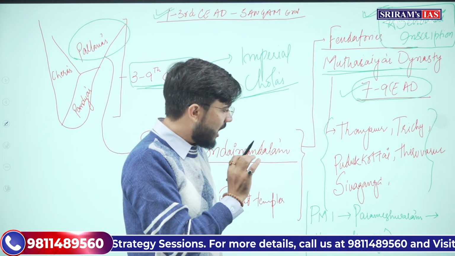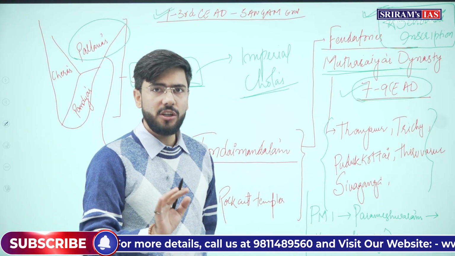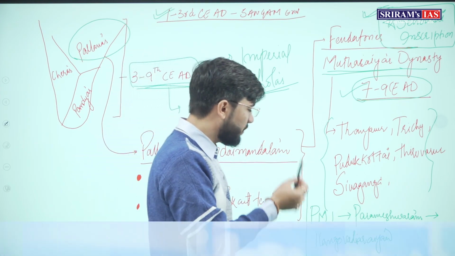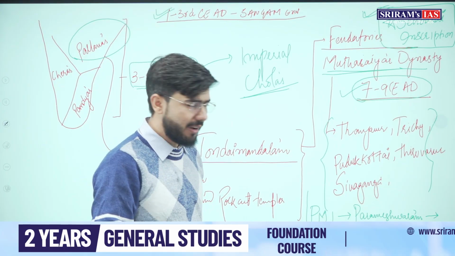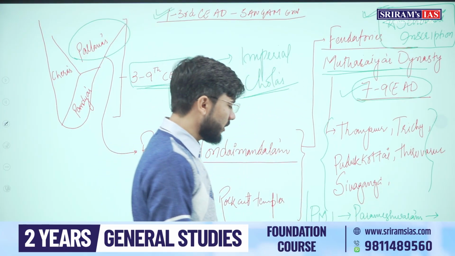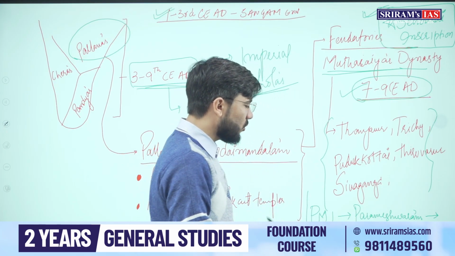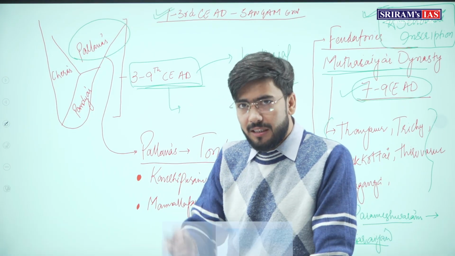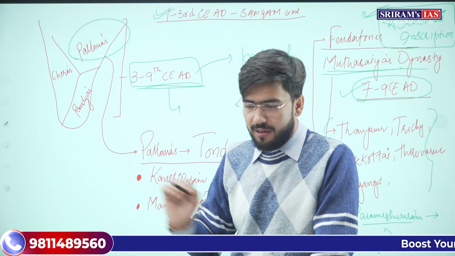Now, if you are well aware of the history of this dynasty, they had Perumbidugu Mutharaiyar I, and then there was the ruler Parmeshwaram I, then his son Ilango Vadaya Ranjan or Vadiya Rayan, then after him came the Suvaran Maran.